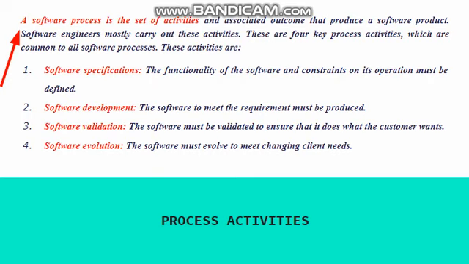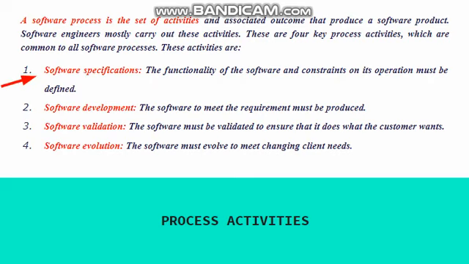During this software process we have some set of activities. Let us see what those activities are. You can see here these are the four activities which are carried out during the software development.